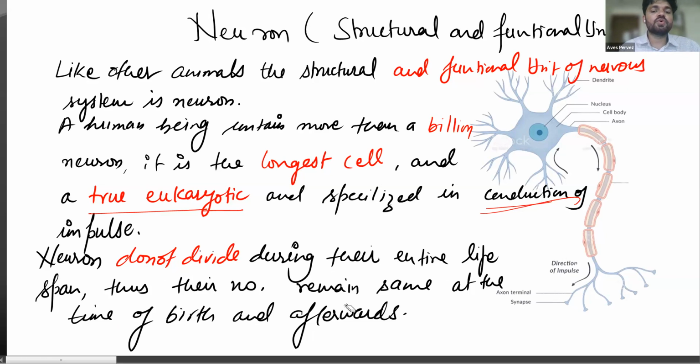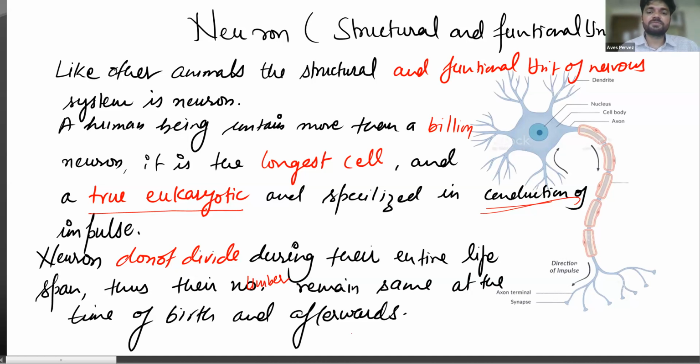Thus, we can say that their number remains the same at the time of birth and afterwards. Afterwards, their numbers remain the same. Got it?